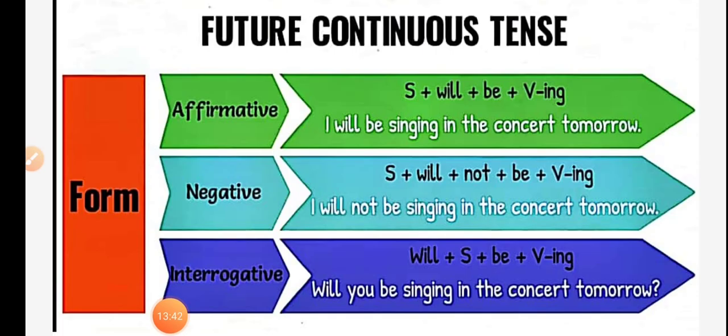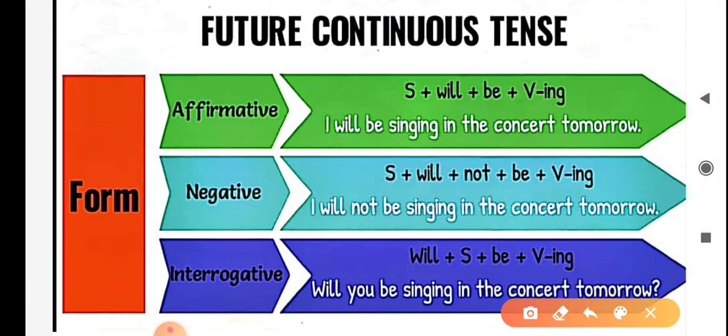First, we will discuss the structure of affirmative sentence, negative sentence and interrogative sentence in future continuous tense. First, affirmative sentences, and the structure is subject plus will plus be plus ing form of the verb plus object. For example, I will be singing in the concert tomorrow.